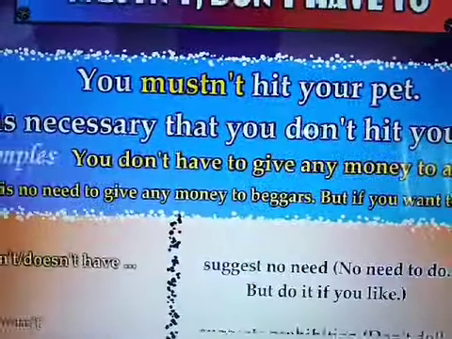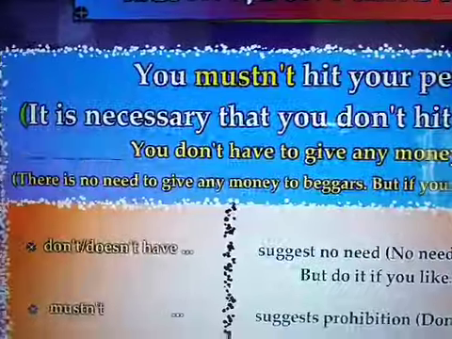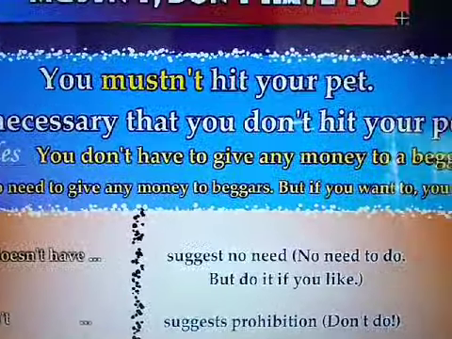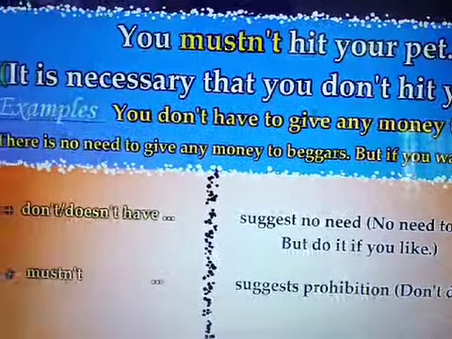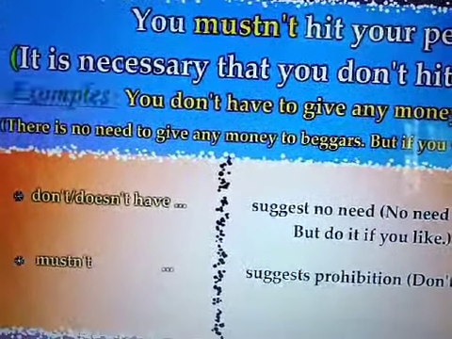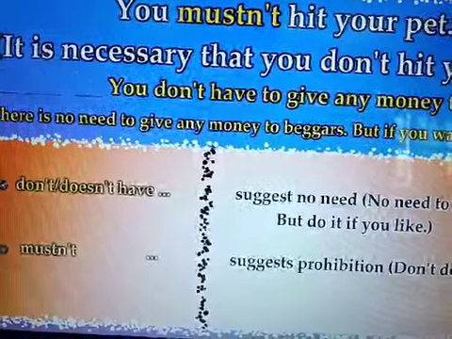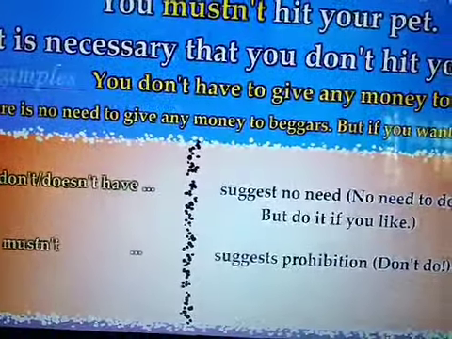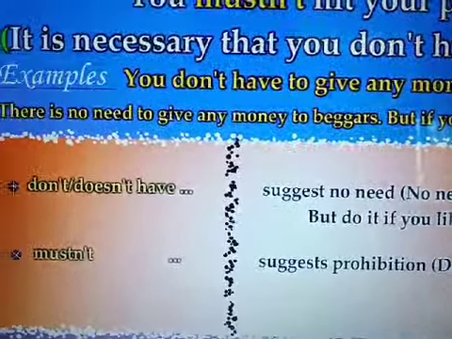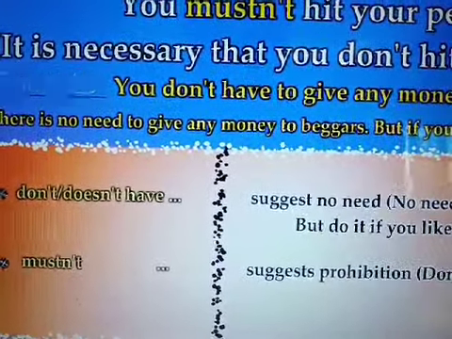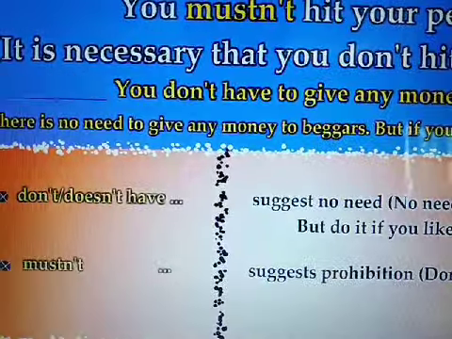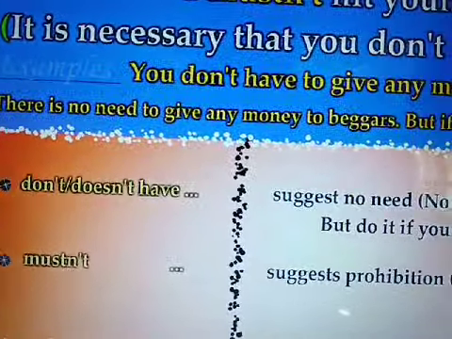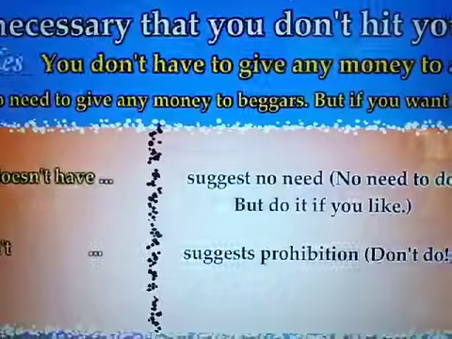Mustn't, don't have to. You mustn't hit your pet. It is necessary that you don't hit your pet. Example: you don't have to give any money to a beggar. There is no need to give any money to beggars. But if you want to, you can. Don't, doesn't have to suggest no need: no need to do, but do it if you like. Mustn't suggests prohibition: don't do.